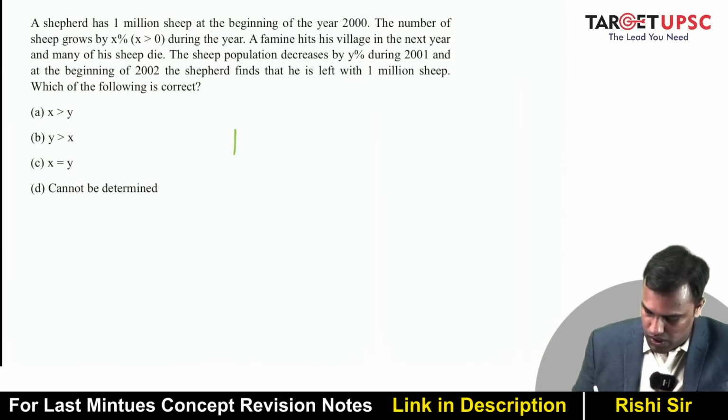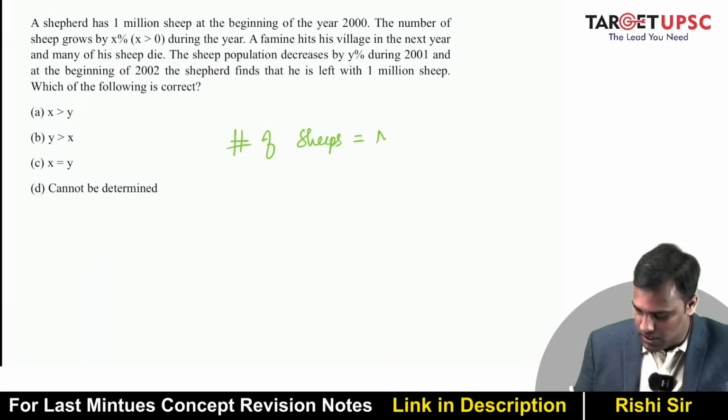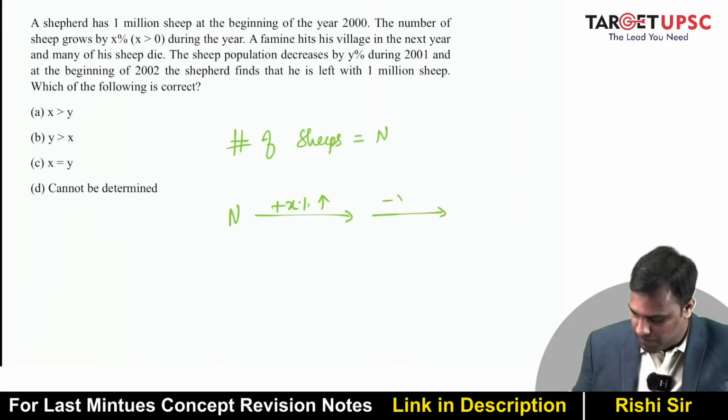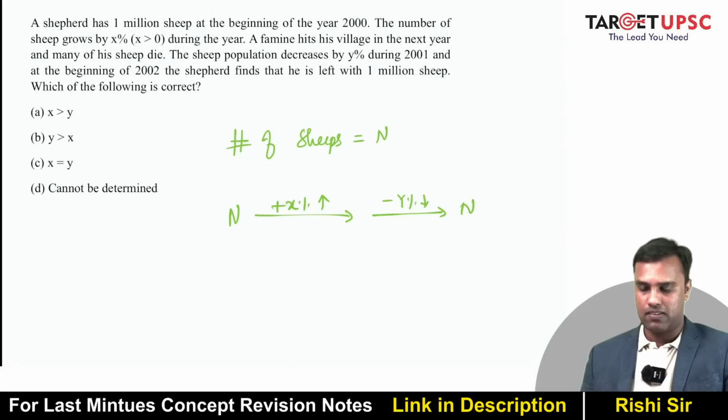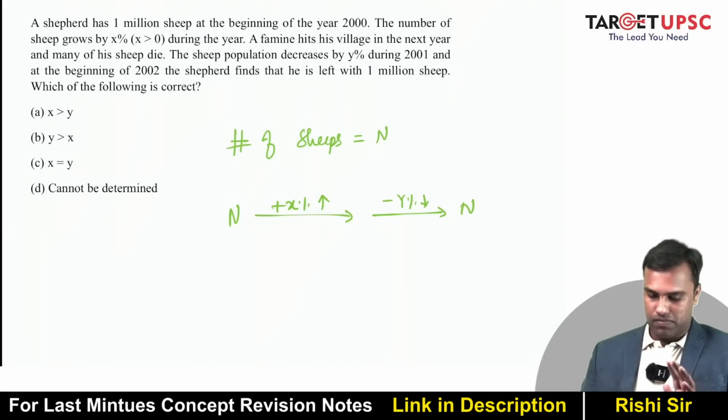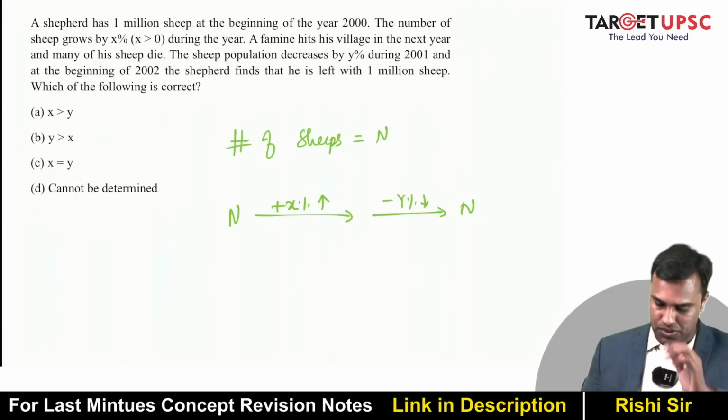So basically, suppose number of sheep is, let's say, n, increases by X%, then decreases by Y%, and it still remains n. Okay. Now let's assume the options.